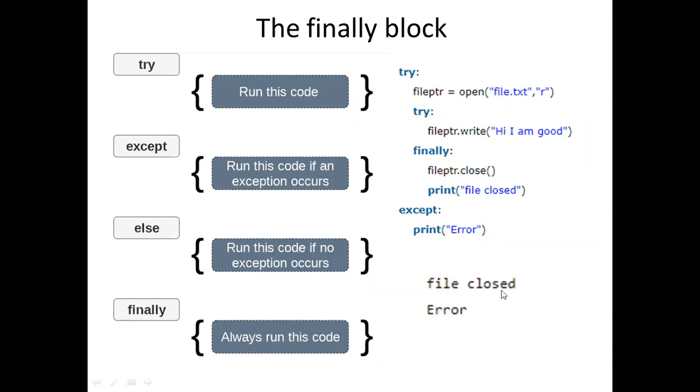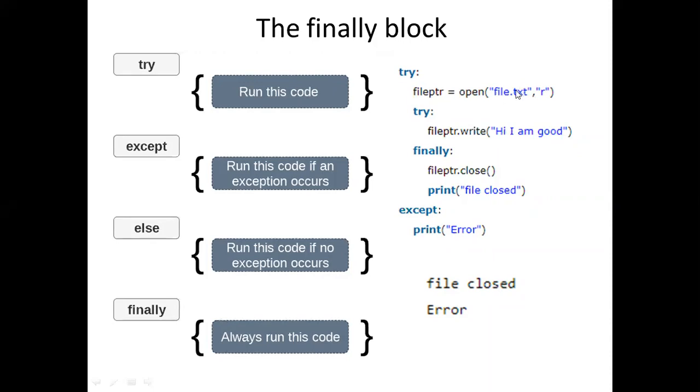Look at this. When do you get this error? Tell me. File closed and error. Here, why are you getting this one? You are trying to open a file. The name of the file is file.txt. If this file is not there, can you open that file?